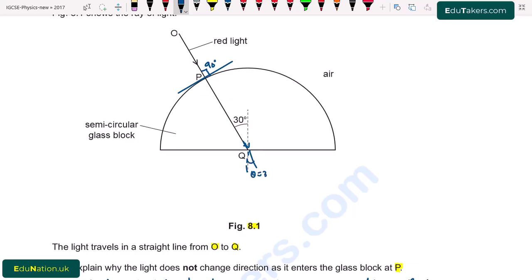First of all, we can see that there are two media, glass and air. Glass is a denser medium while air is a rarer medium. So I write here n1 sin theta 1 is equal to n2 sin theta 2.